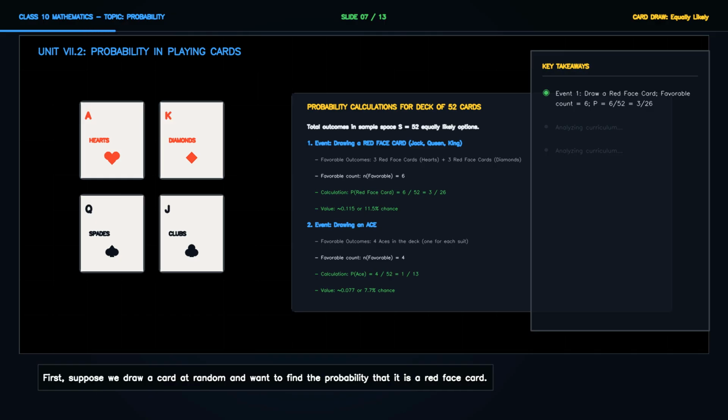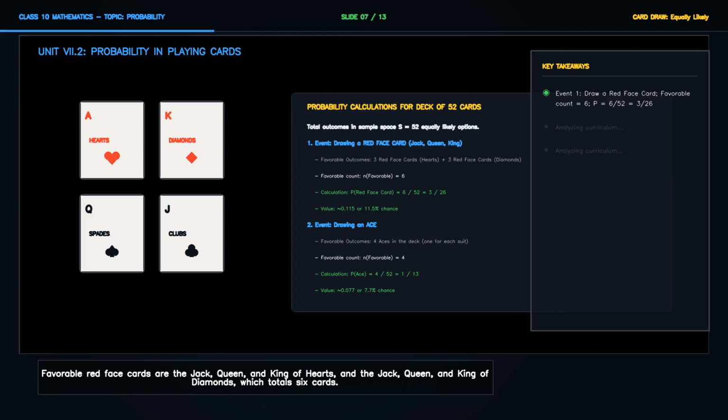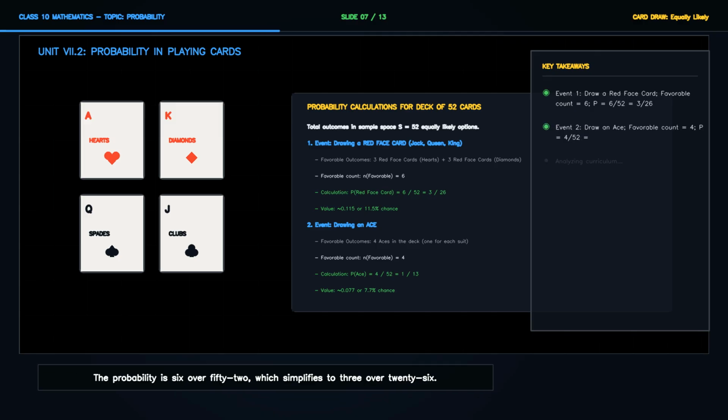First, suppose we draw a card at random and want to find the probability that it is a red face card. Favorable red face cards are the Jack, Queen, and King of Hearts, and the Jack, Queen, and King of Diamonds, which totals 6 cards. The probability is 6 over 52, which simplifies to 3 over 26.